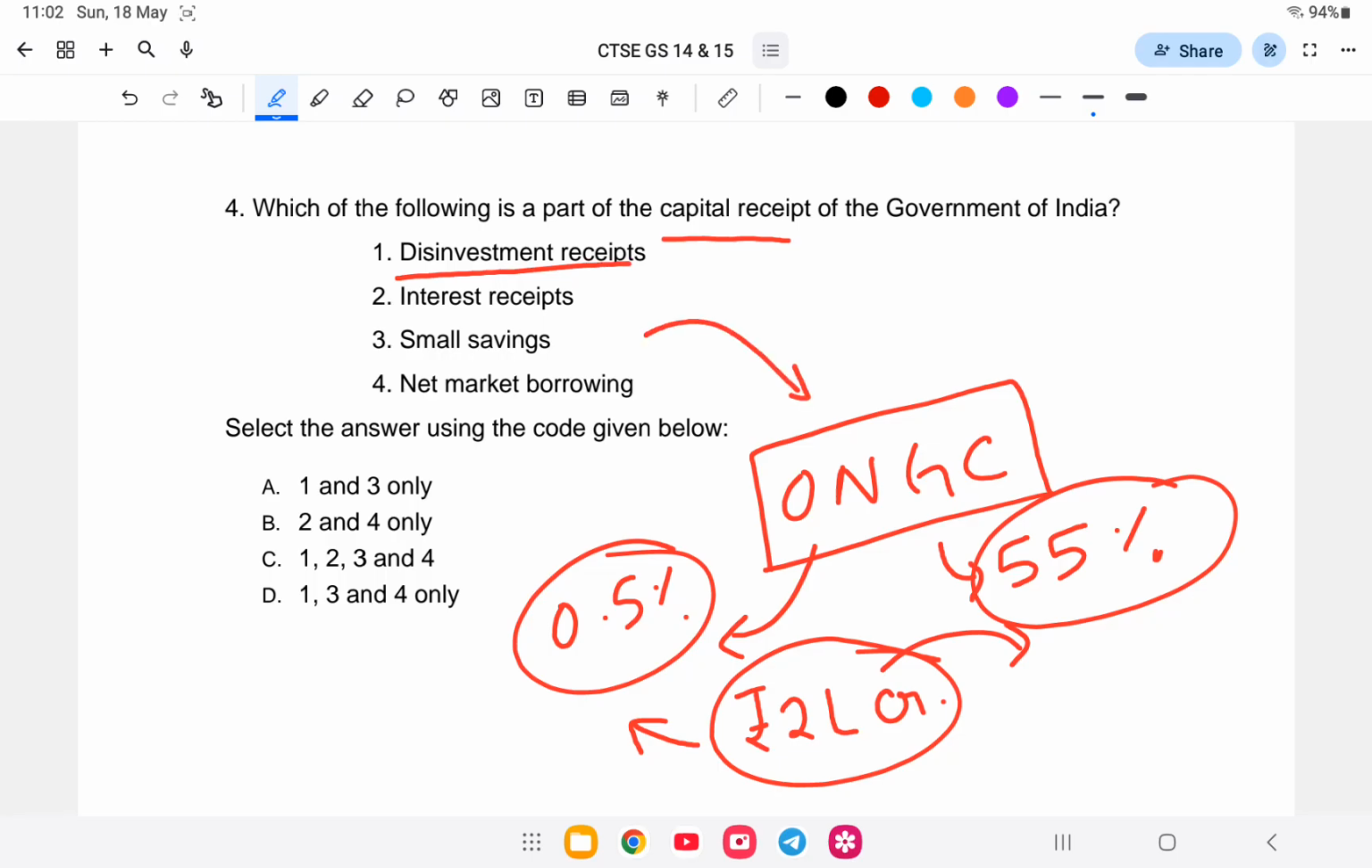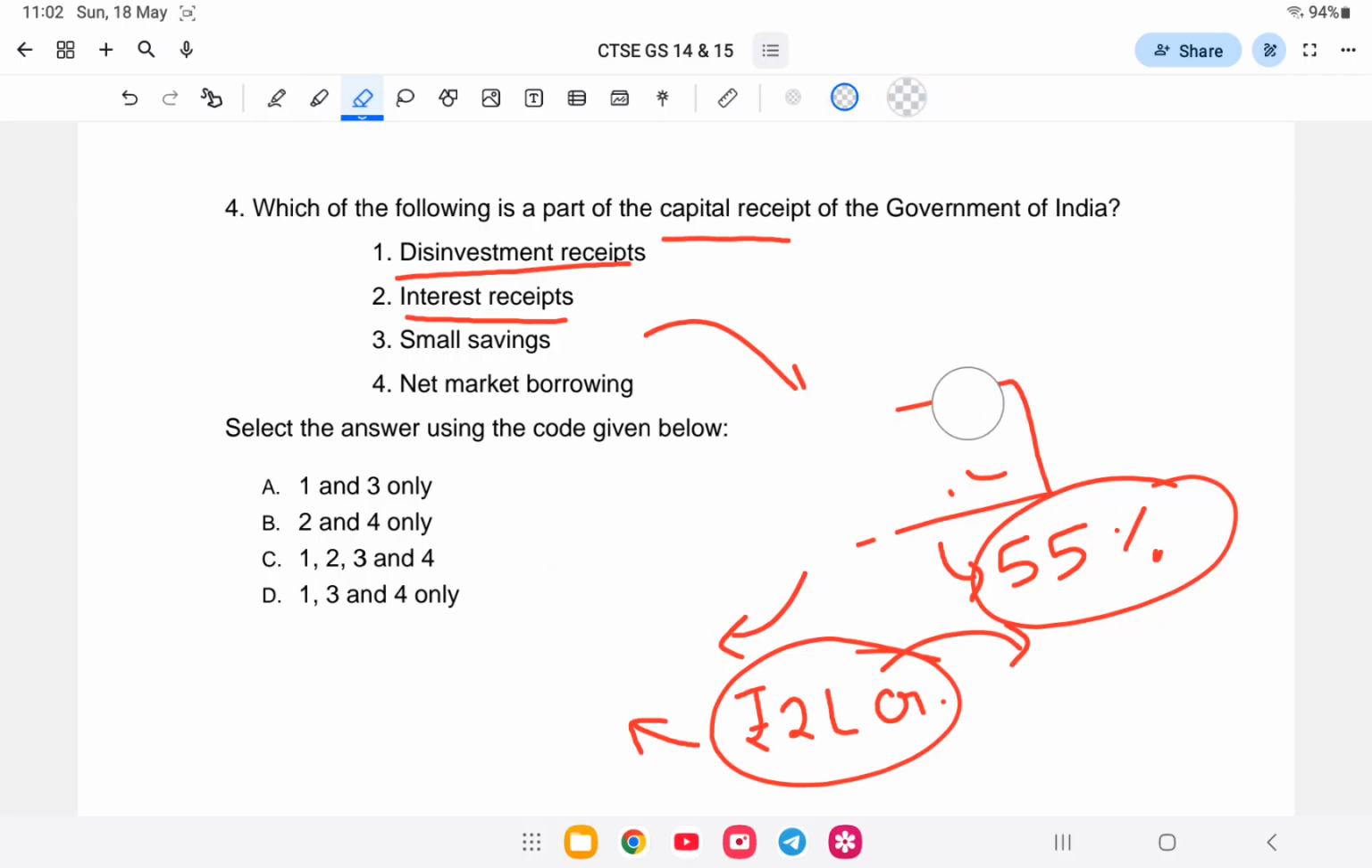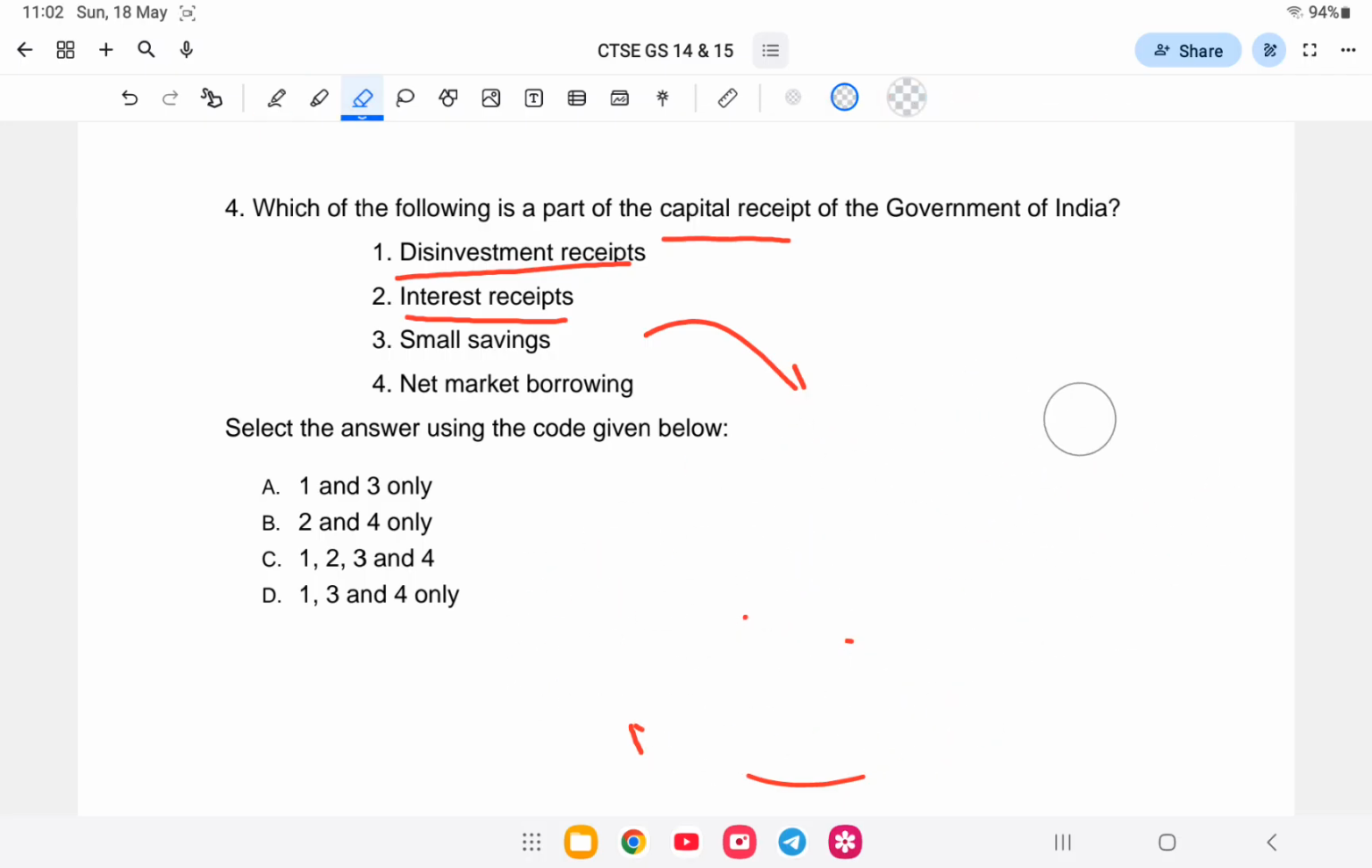Disinvestment idu agide ko anisa ONGC kange bigir korna idu paisa ala idu disinvestment bi koi. Next to interest receipt. Interest receipt to for example the Indian government gamba for example Sri Lanka ke loan dije aro loan de interest agena dije to idu interest wapas ala idu interest receipt koi. Next to small saving and net market borrowing.